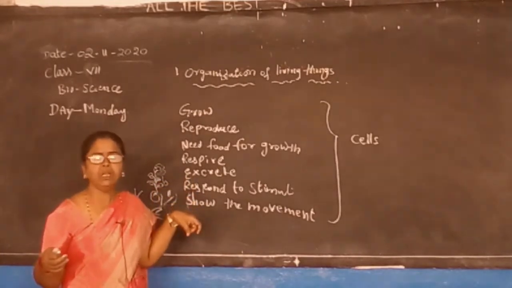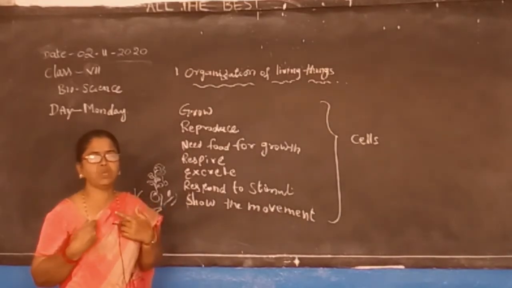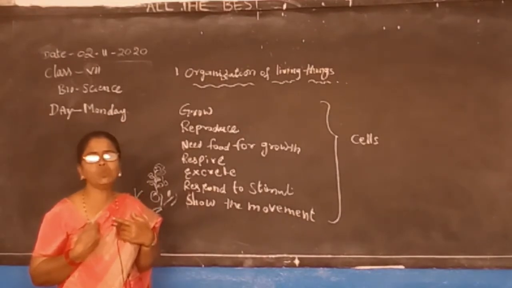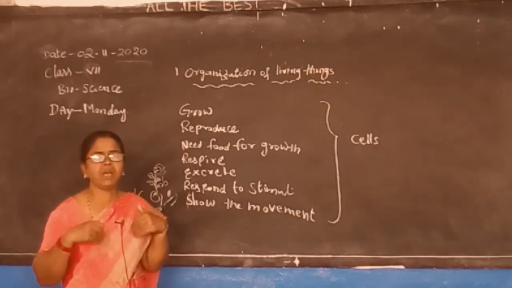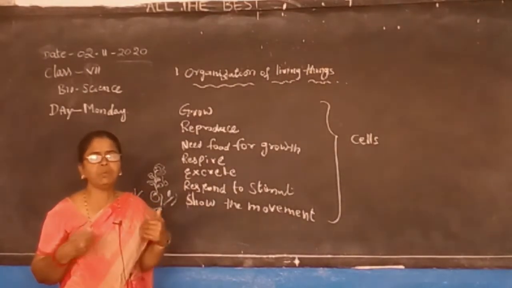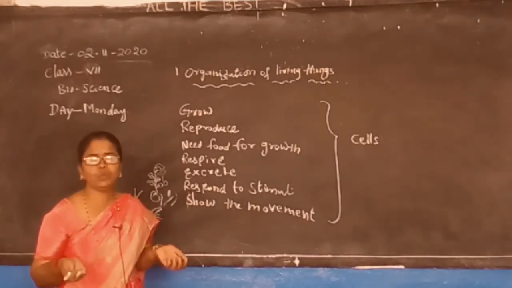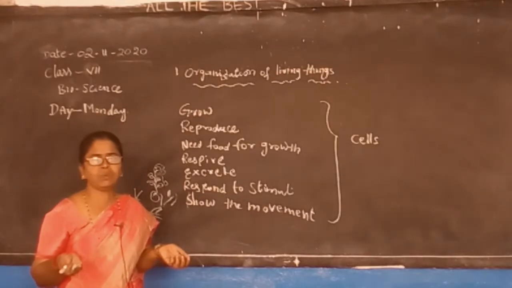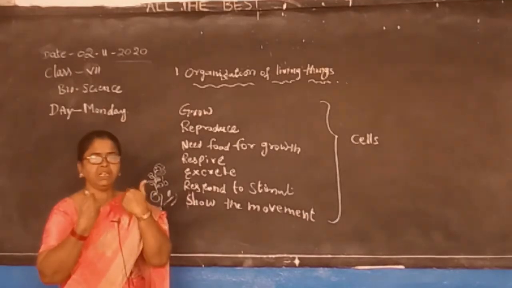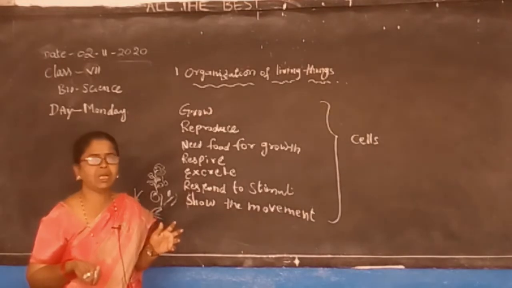Respiration is a main process. We respire through the nose, and the air reaches the lungs, and through the lungs we respire. Respiring means we are inhaling oxygen and exhaling carbon dioxide. Whatever waste gases are present in our body are released through the nose as carbon dioxide, and the oxygen present in the air we inhale is what we respire. So we respire through the nose and the lungs.